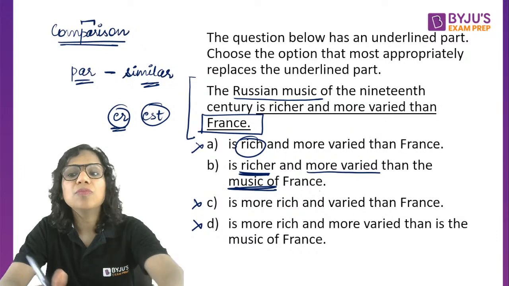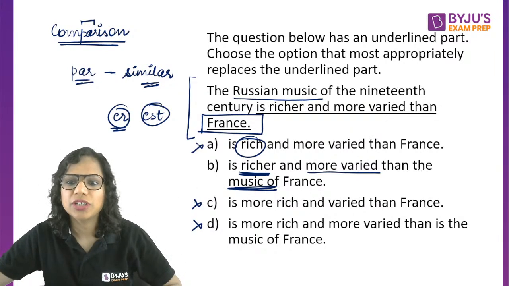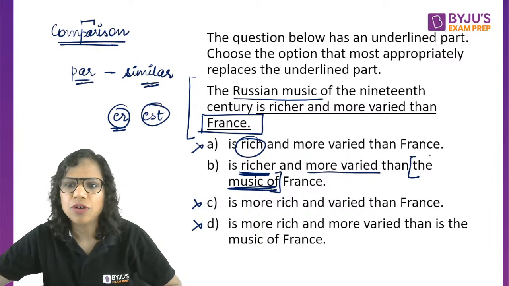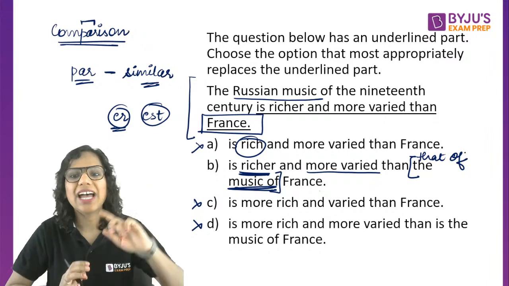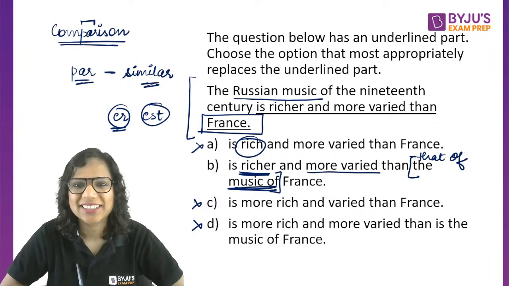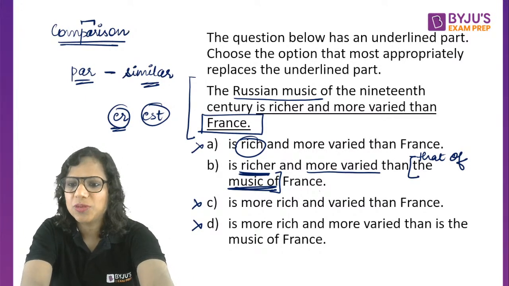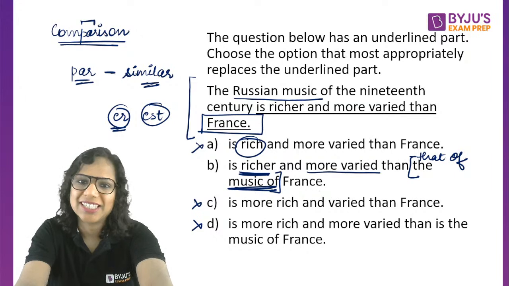Instead of writing than the music of France, we could also have written than that of France. So that refers to music. It's implied there that that refers to music. Okay, I hope this is clear. This was an easy question, a previous year question. We were comparing, and we always compare like things.